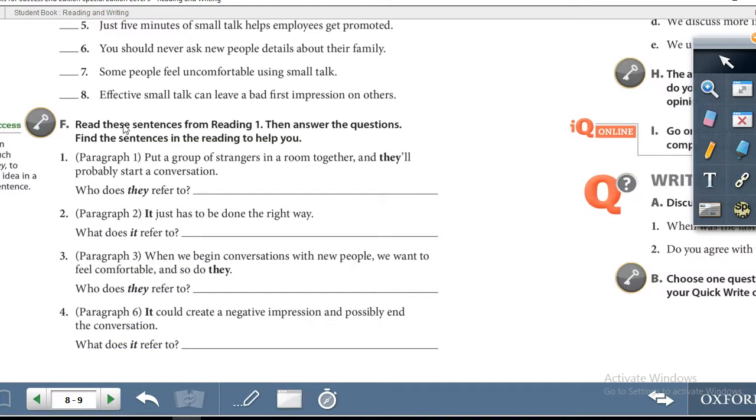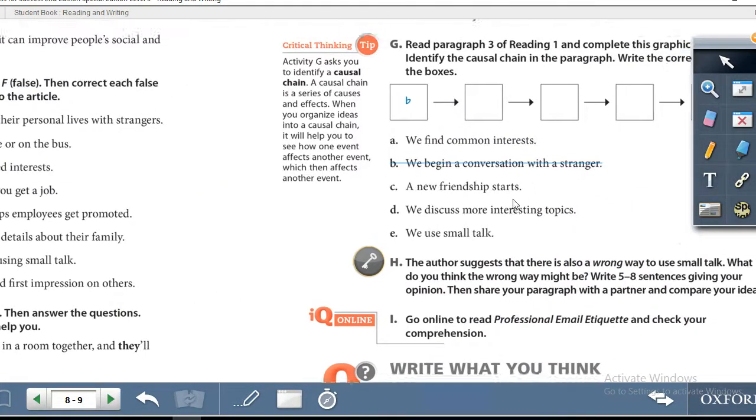Exercise F, read these sentences from reading 1, then answer the questions, find the sentences in the reading to help you. So basically in this particular exercise, exercise F, it says read these sentences from reading 1. So as you can see, they have given you each sentence and you have to choose the meaning from each sentence. You will get the information from reading 1. Let us turn over to page number 9.